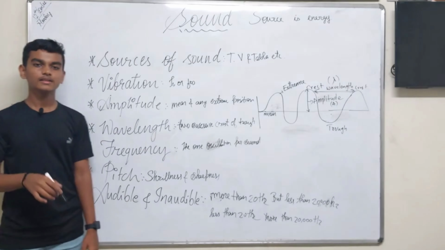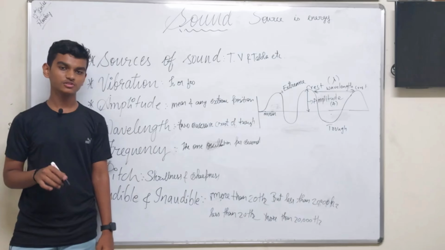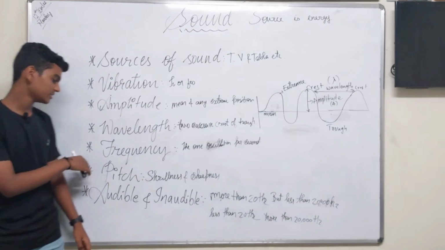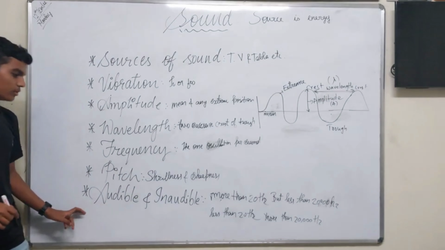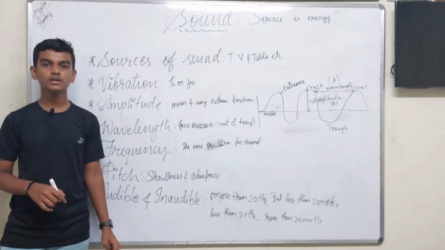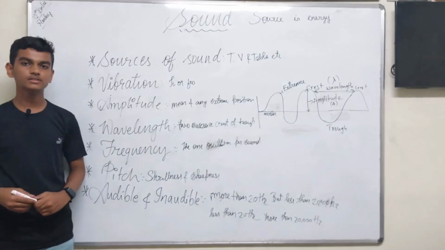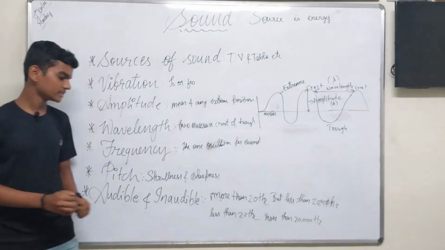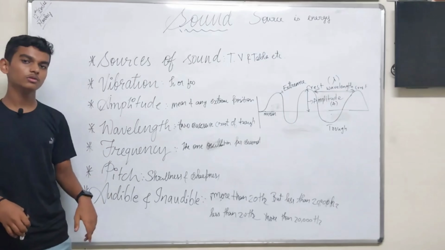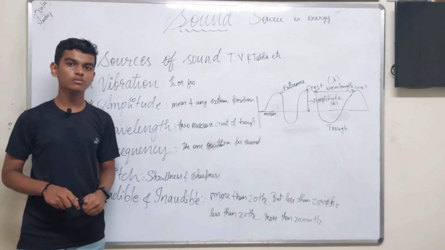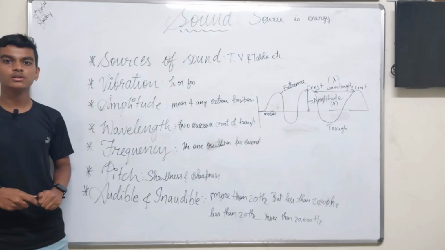Next, frequency. The number of oscillations per second is called frequency. Pitch. It denotes shrillness and sharpness of the sound. Audible sounds are more than 20 Hz and less than 20,000 Hz. Next, inaudible sound. The sounds which are less than 20 Hz and more than 20,000 Hz are called inaudible sounds. Dogs can hear more than 20,000 Hz.